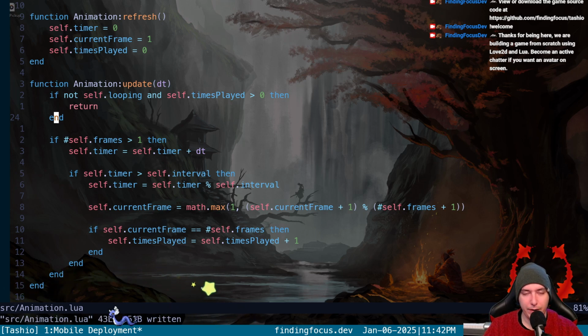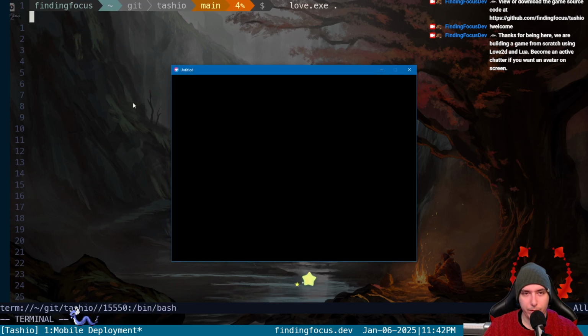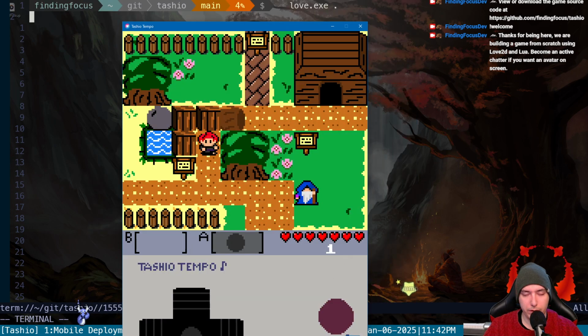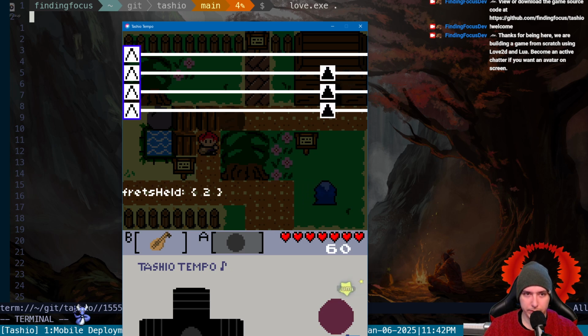Okay. Now, does that fix our loot problem? It does.